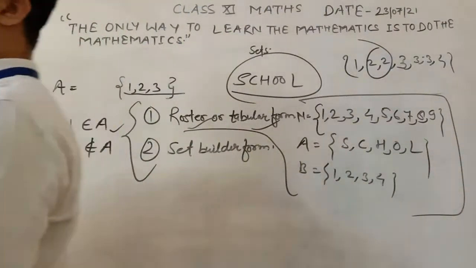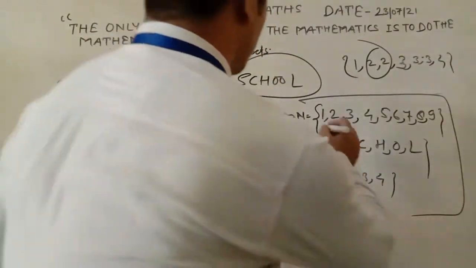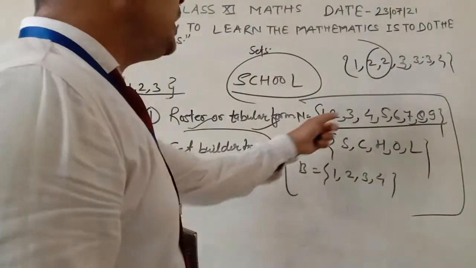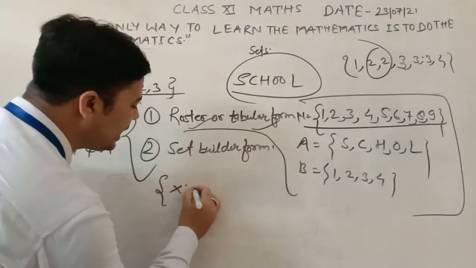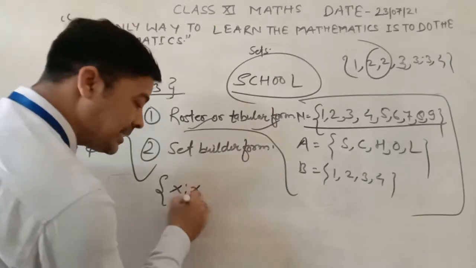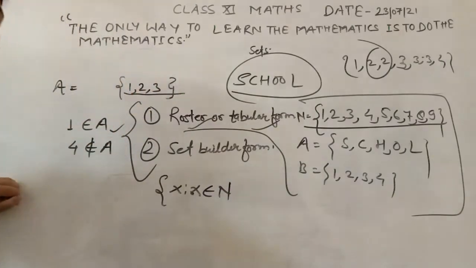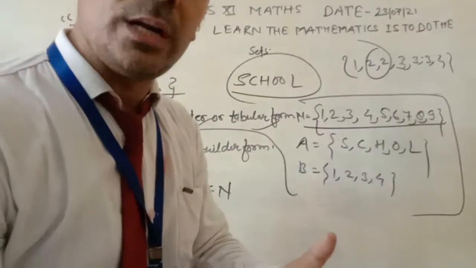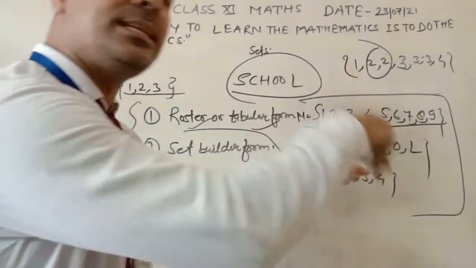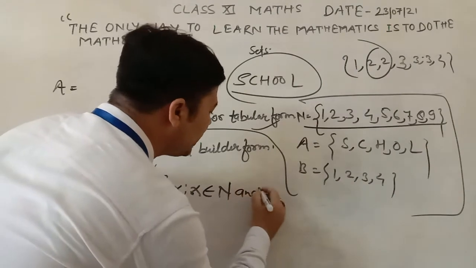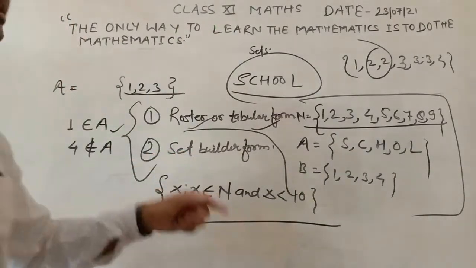The second one is set builder form. In set builder form, we use letters. Like if you represent a number less than 10, you write x such that x belongs to natural numbers. What is x? x is a natural number. And what is the value of x here? x is less than 10. This is the representation of set builder form.